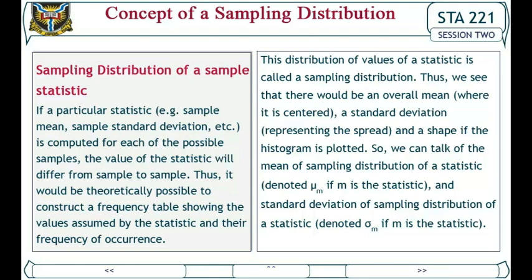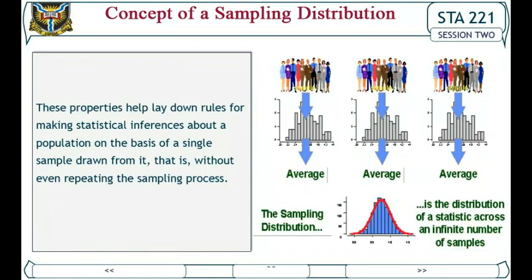So, we can talk of the mean of the sampling distribution of a statistic, denoted mean m if m is the statistic, and the standard deviation of the sampling distribution of a statistic, denoted m is the statistic. These properties help lay down rules for making statistical inferences about a population on the basis of a single sample drawn from it, that is, without even repeating the sampling process.